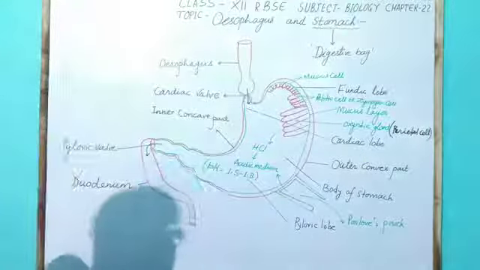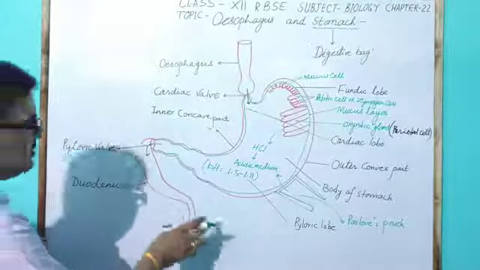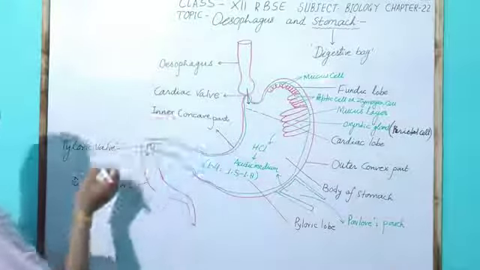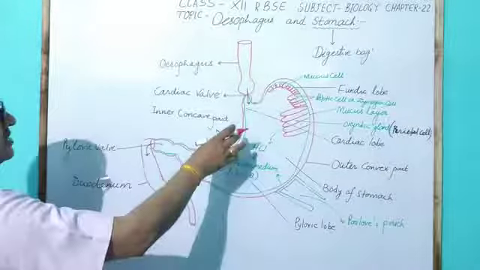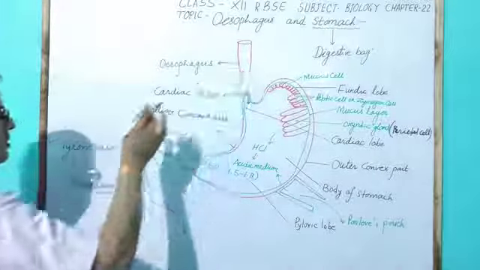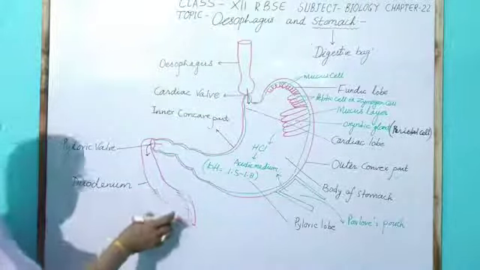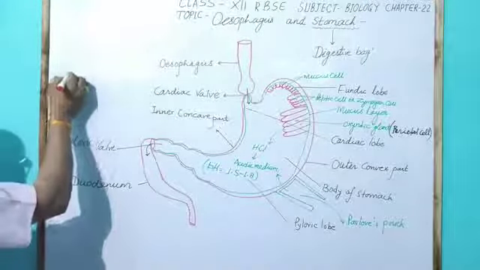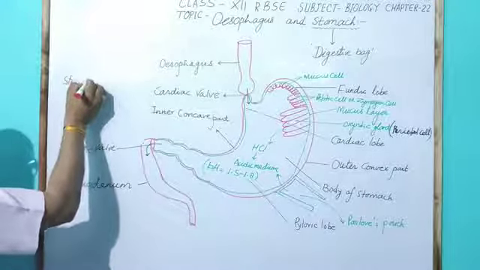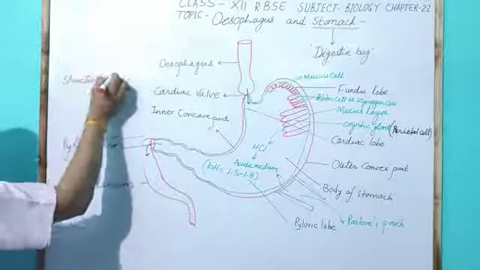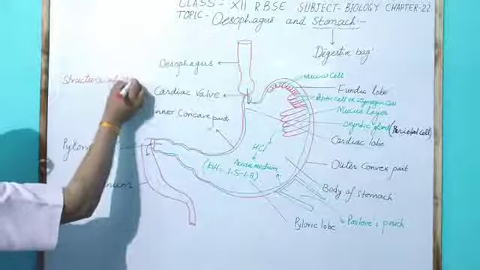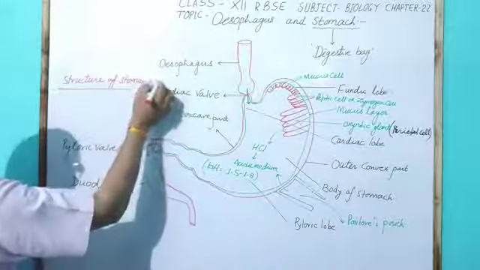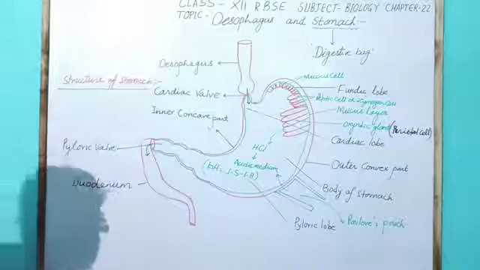So in this way, this is the structure of the stomach, which is attached to the esophagus and the duodenum. An important point is the structure of the stomach: it has a very thick wall.